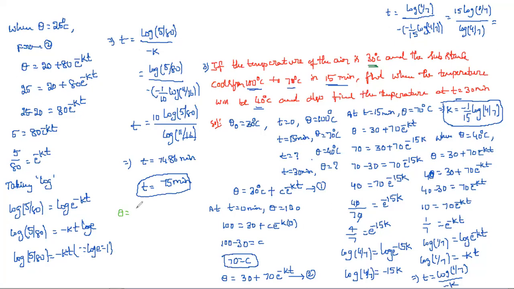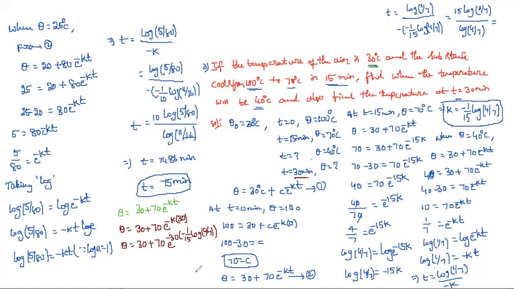So theta is equal to 30 plus 70 e^(-30k). And k is nothing but minus 1/15 log 4/7.